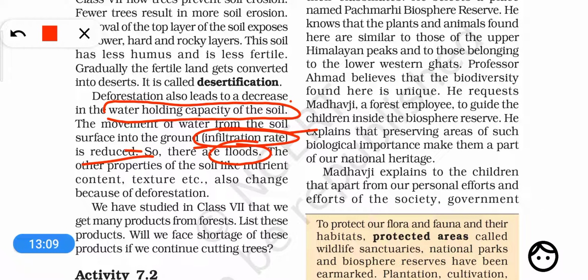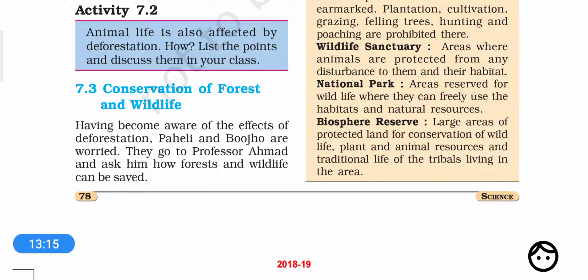In the next video we will discuss different types of protected areas such as wildlife sanctuaries, national parks and biosphere reserves. We will also learn about the visit of Paheli and Bujo and their classmates to the Pachmarhi Biosphere Reserve, where they will visit Bori and Pachmarhi Wildlife Sanctuary, right?